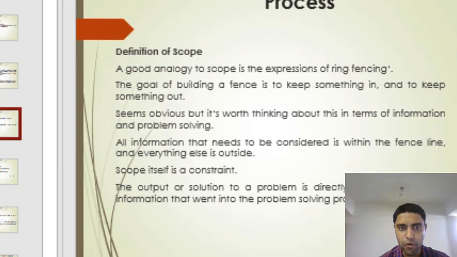A good analogy to scope is the expression of ring fencing. So an example of scope is the expression ring fencing. The goal of building a fence is to keep something in and to keep something out. Seems obvious, but it's worth thinking about this in terms of information and problem solving. All information that needs to be considered is within the fence line and everything else is outside. Scope itself is a constraint. So scope is important for the process and it is one type of constraint.